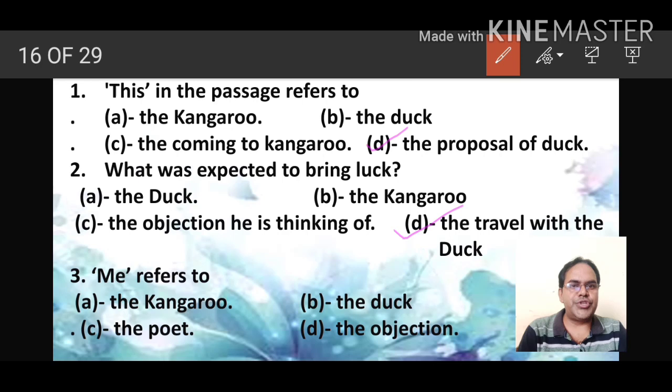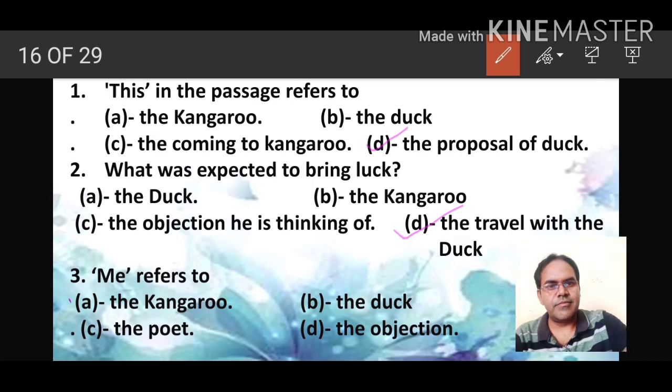Now "me" refers to option A, the kangaroo, option B, the duck, option C, the poet, option D, the objection. So "me" refers to whom? That is, "me" refers to the kangaroo, right?